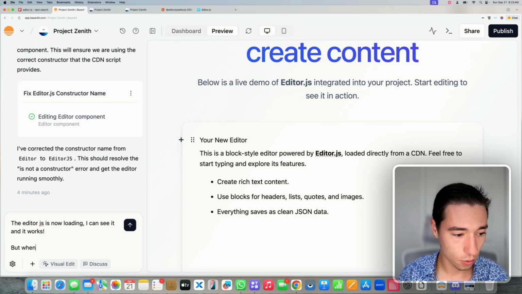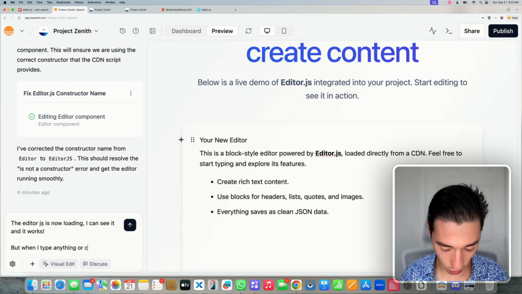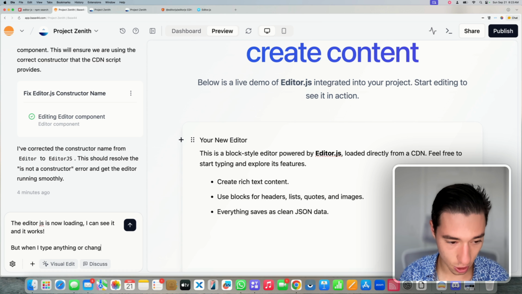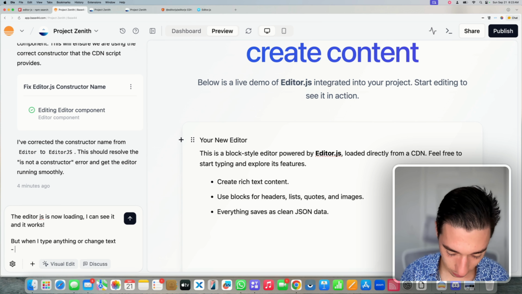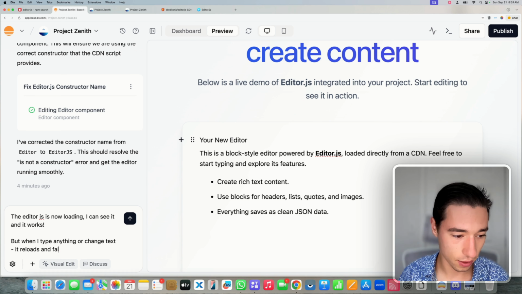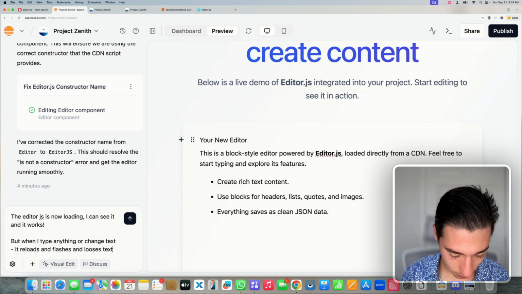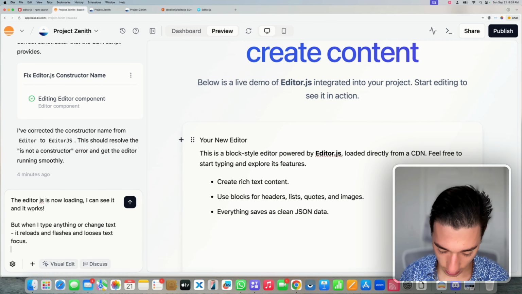But when I type anything or change text, it reloads and flashes and loses text focus.